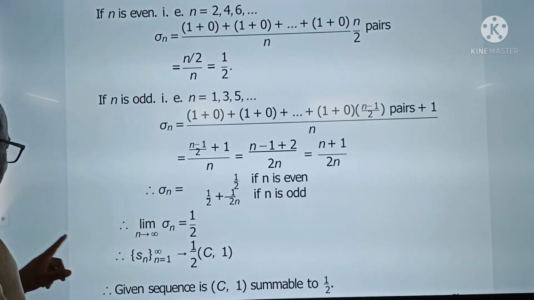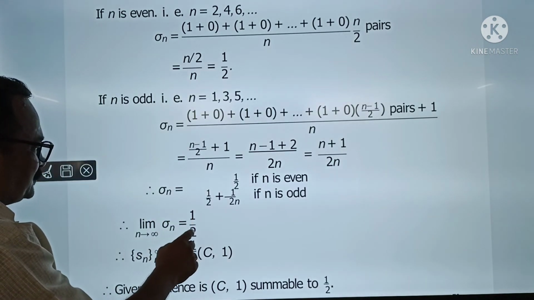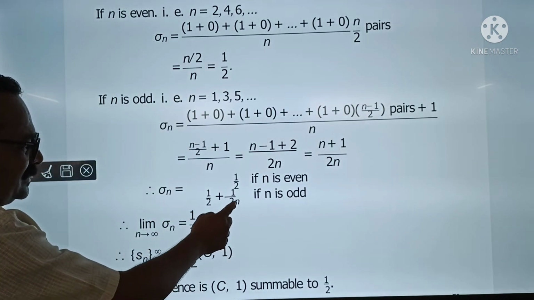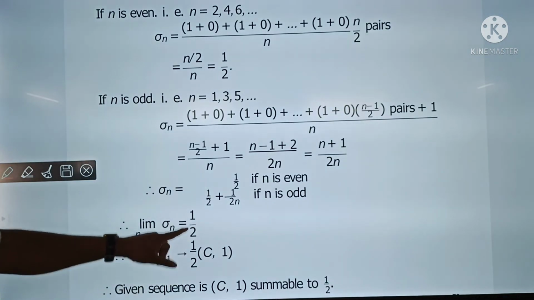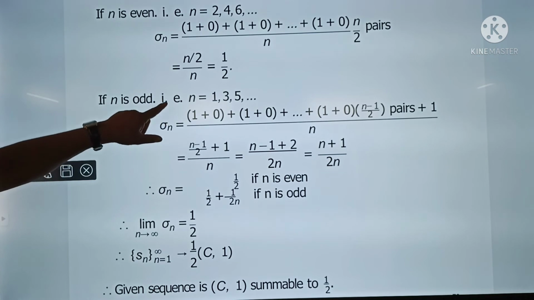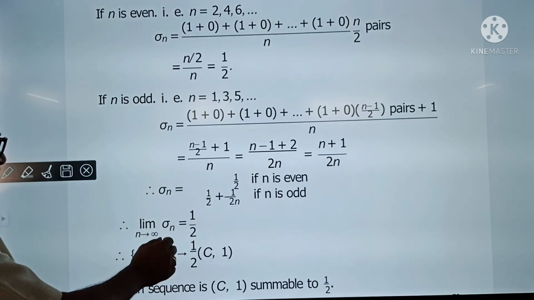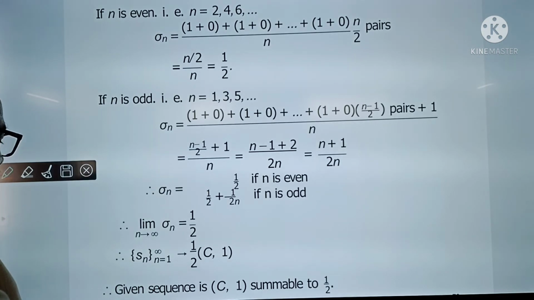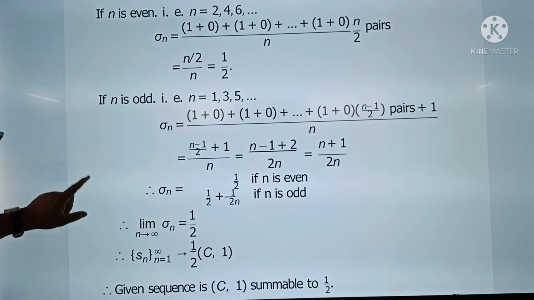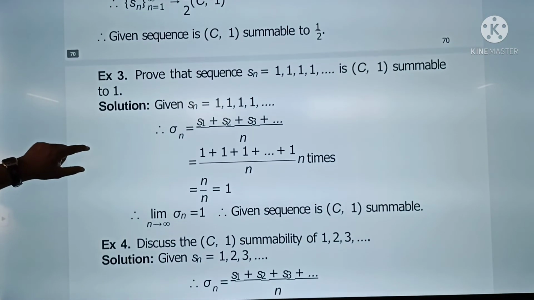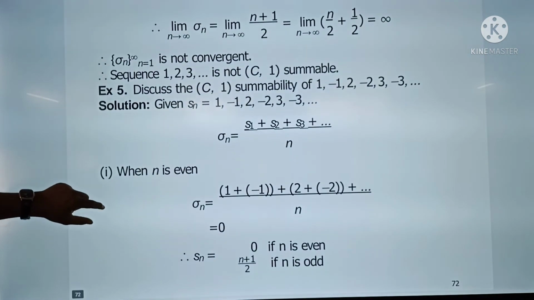And what is the limit of this? Limit of sigma n as n tends to infinity, 1 by 2 आहे तसं, 1 upon 2n चं limit 0. So limit of sigma n is 1 by 2. म्हणजे n इवन असू द्या किंवा ऑड असू द्या, सिग्मा n चं लिमिट हे 1 by 2 आहे. म्हणजे सिक्वेन्स सिग्मा n हा कन्वर्जंट आहे. And that's why sequence Sn is C1 summable to 1 by 2. I think 2 examples are sufficient. Here is the next example. You can study it. Okay.